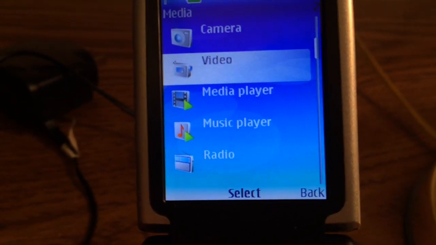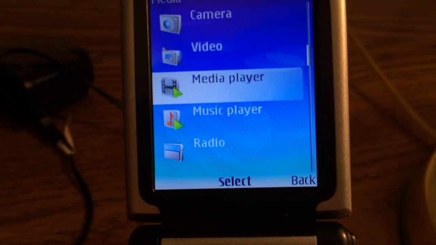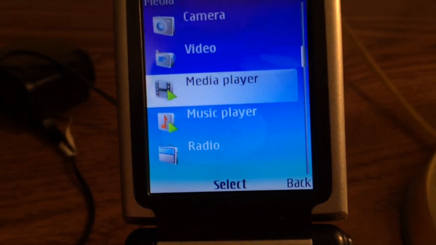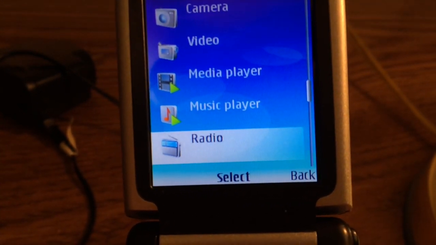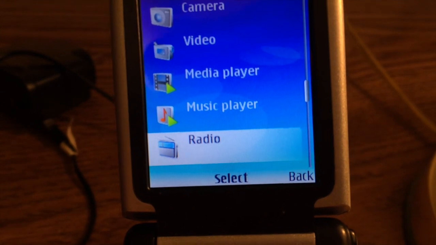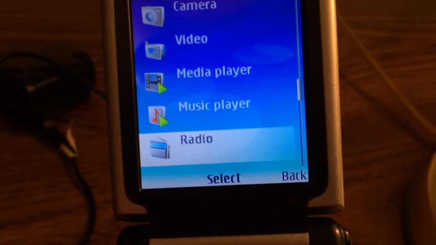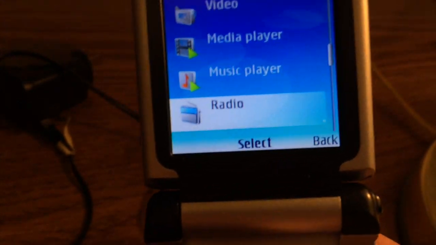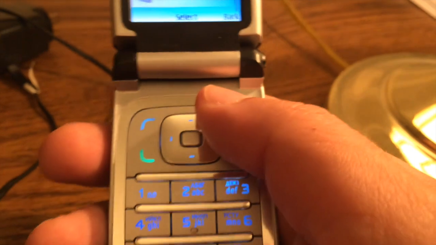Videos takes some videos. The media player will play videos. The music player will play music. And then there's a radio. Let's go into the radio. It won't let me go into it, so it doesn't have a radio.